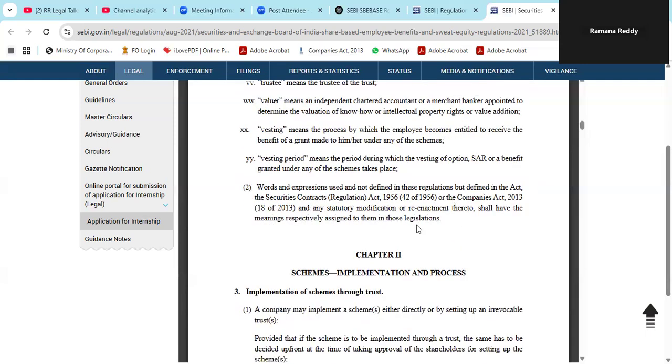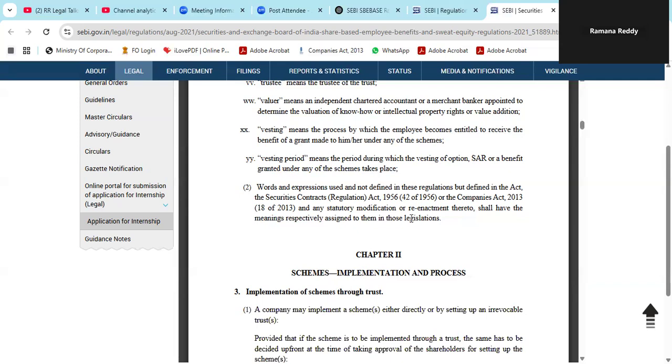What is the vesting period? The period during which the vesting of an option, SAR or any benefit granted under any of the schemes takes place. Today you are giving an option. Then after 1 year, some other date will be given for vesting. That gap is the vesting period.